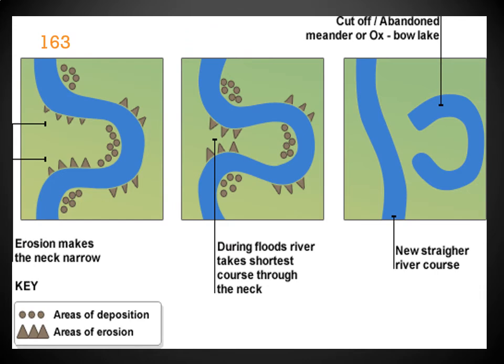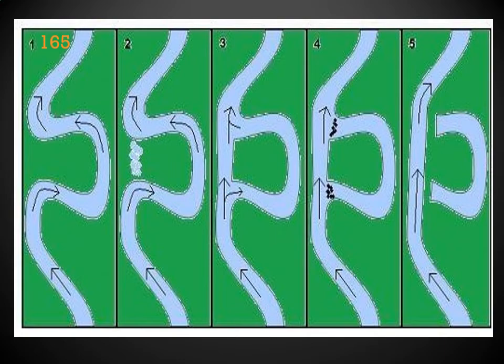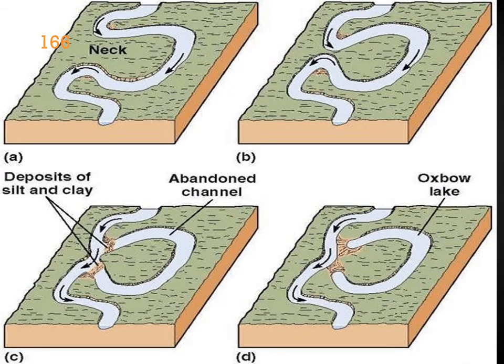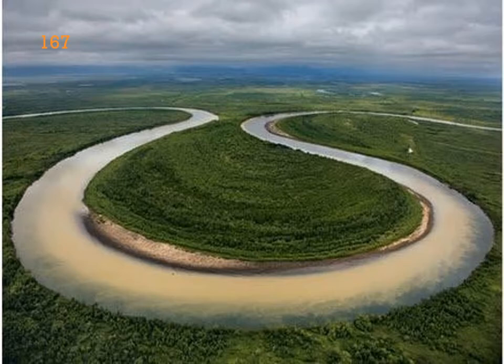This image tells you how an Oxbow Lake is formed. One loop is separating from the main river, that is an Oxbow Lake. This is the image of the formation of an Oxbow Lake. One more image of an Oxbow Lake. What you are observing here is the river path, the river course. So here one loop is created. It keeps on flowing like this. Whenever floods come, it changes its course. The river changes its course, then it will take another path and flow that side. Slowly this loop forms the Oxbow Lake.